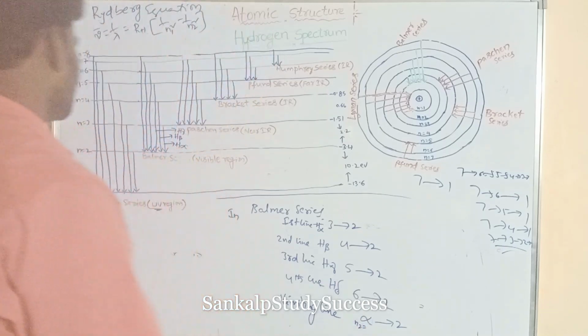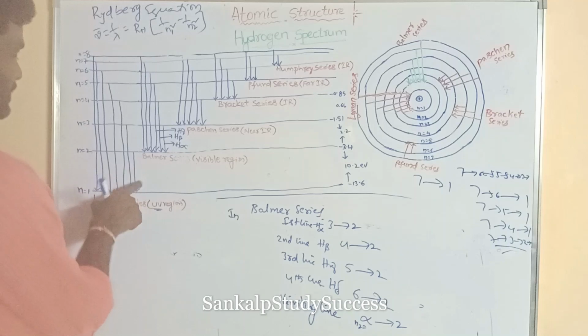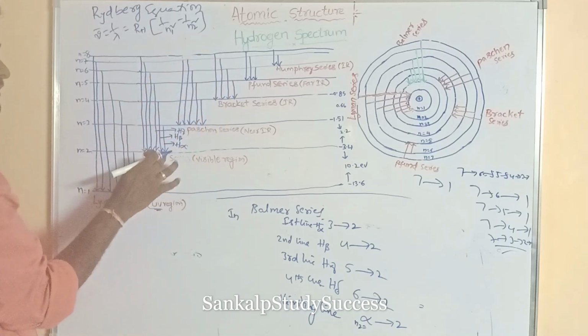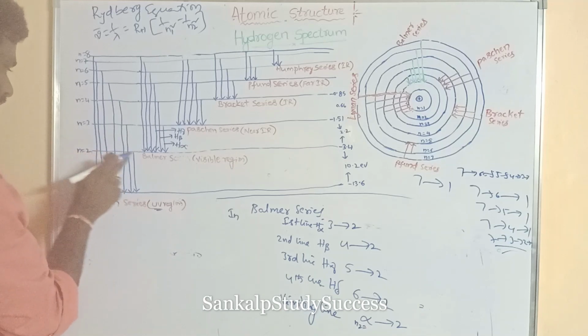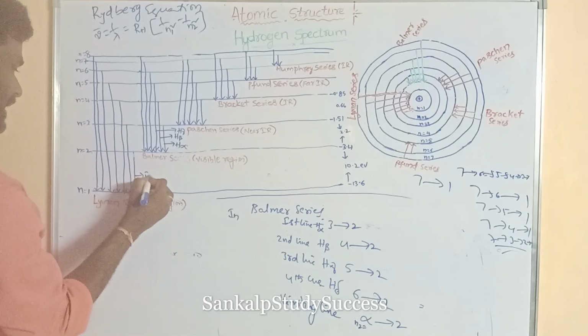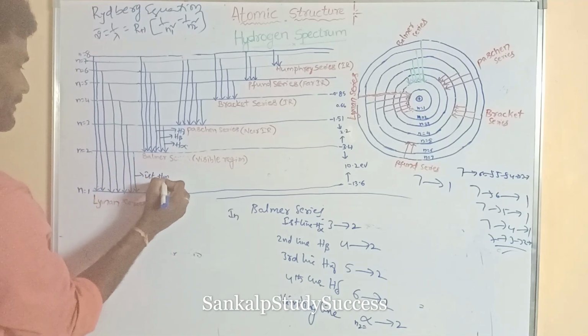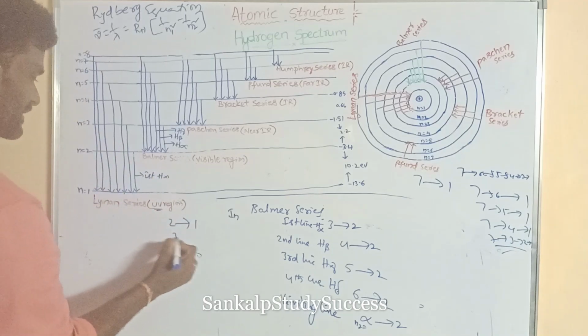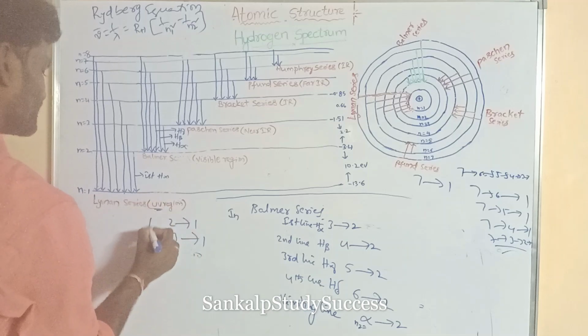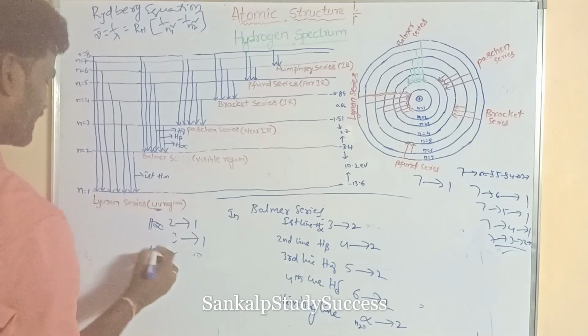Similarly, this is the first line. What is the nearer line of 1? That is the first line, said to be H alpha, 2 to 1. What is the second line? 3 to 1, H beta. This is H alpha, this is H beta.